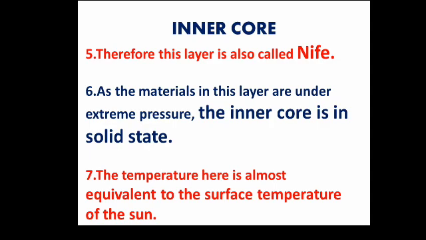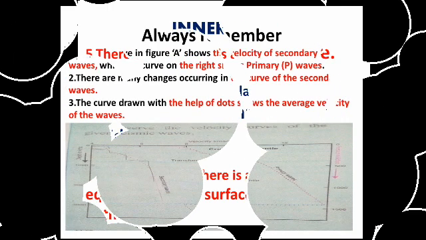Means the sun's surface temperature and the temperature of the interior or center of the earth are equal. You have to understand what is given here. This temperature is approximately given here.